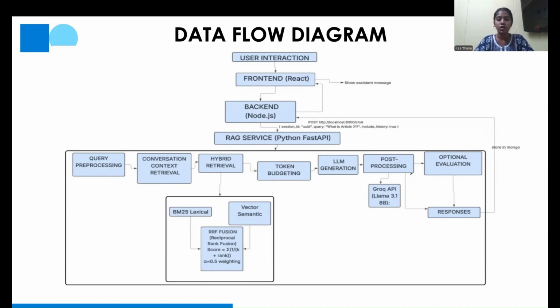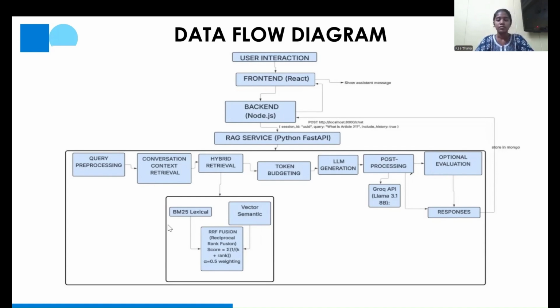Next is conversation context retrieval. All the earlier conversation stored in MongoDB is retrieved to understand the context properly to answer the next question. Next is hybrid retrieval. Here, parallel execution takes place. BM25 is for lexical matching, that is, it matches the keywords; it doesn't understand the meaning. Whereas vector semantic matching understands the context and meaning. It is done through FAISS and sentence transformers. Both are then fused with RRF, that is, reciprocal rank fusion.